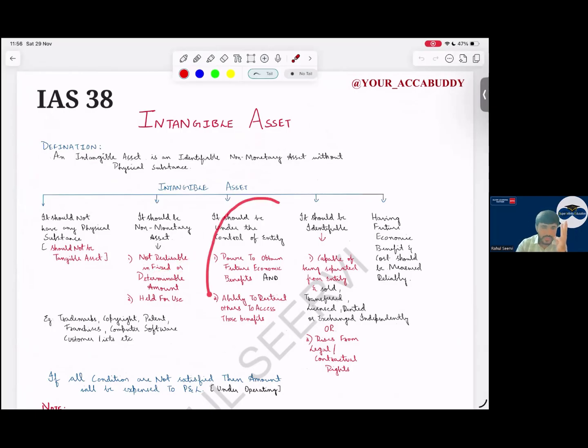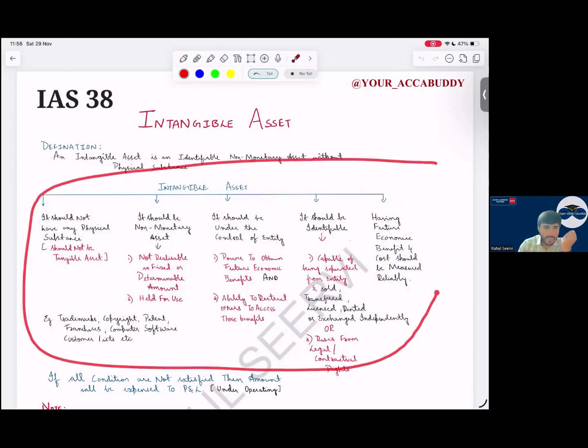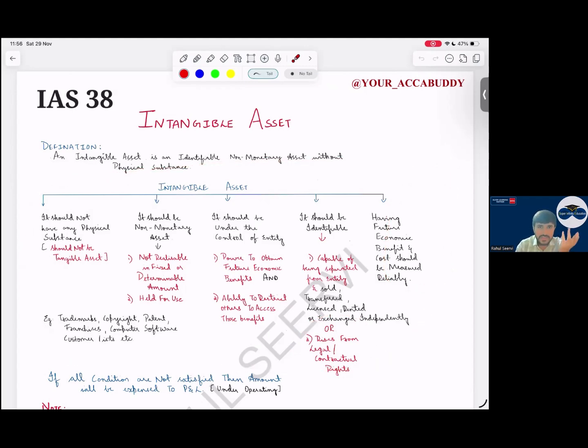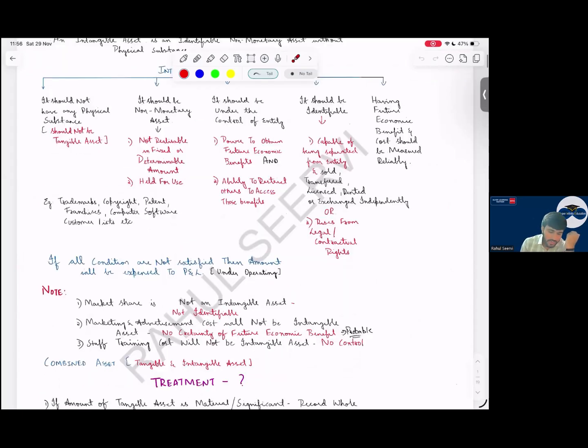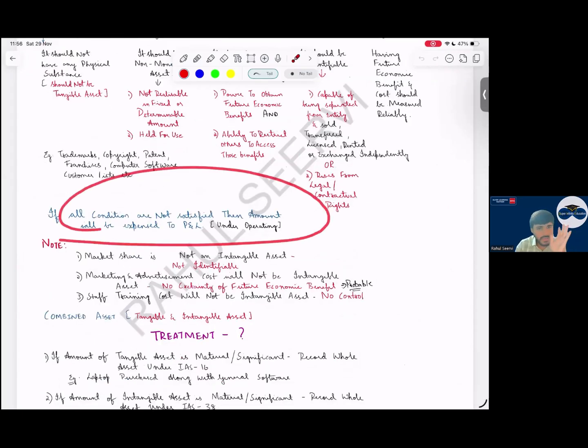Then the control should be the power to obtain substantial economic benefit and the ability to restrict others from taking the benefit. When we say it is identifiable, identifiable means what? When it is capable of being separated, it can be sold, it can be given on rent, license, etc. Or it arises from a legal right and has future economic benefit. If all the five conditions are being met, we recognize this as an intangible asset. If not, it will directly be recorded in P&L as an expense under the operating category.